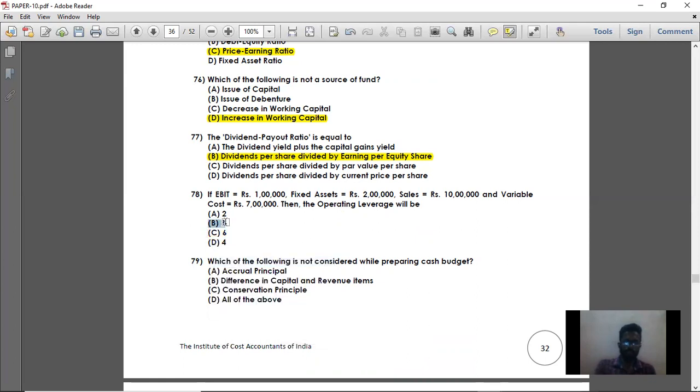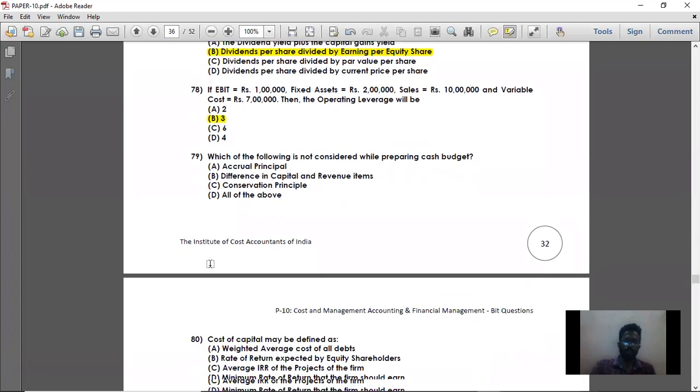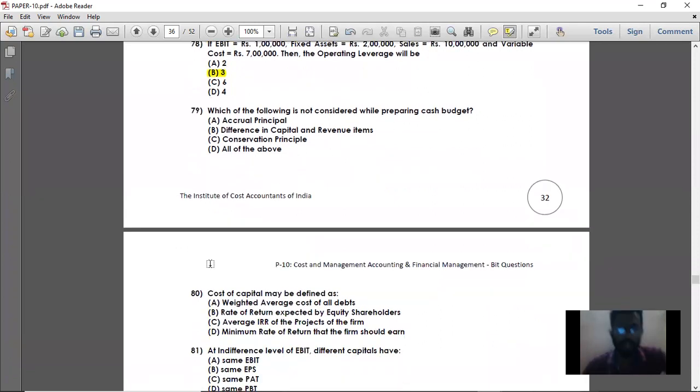So for 78, option B is the right answer. That is 3 lakh divided by 1 lakh. Then moving on to question number 79. Which of the following is not considered while preparing cash budget? Accrual principle, difference in capital and revenue items, and conservative principle.